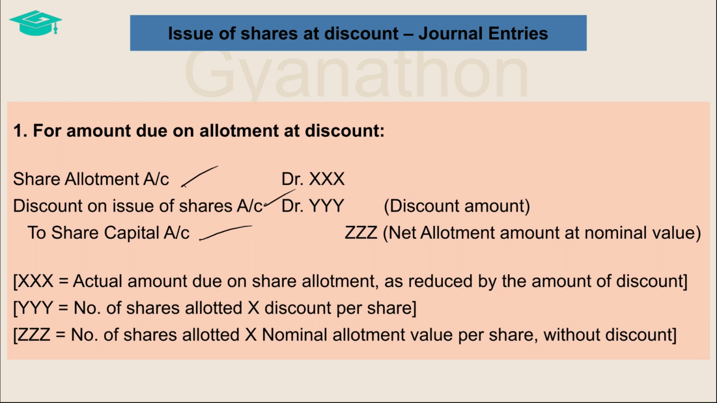The effect of this entry is that a balance is being created in the share allotment account for the money becoming due and is being bifurcated appropriately. The portion that belongs to the share capital is being posted to the credit of share capital, and the portion of discount is being posted as a debit against the share capital in the discount on issue of shares account. When the money will eventually be received, the balance in the share allotment account will get closed.